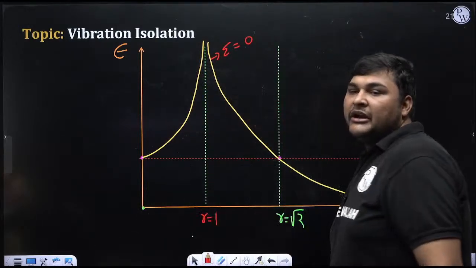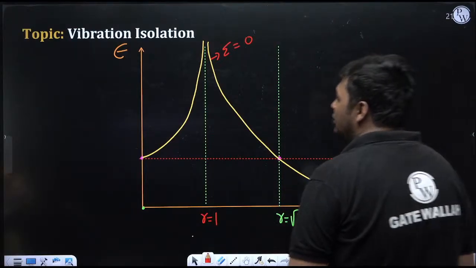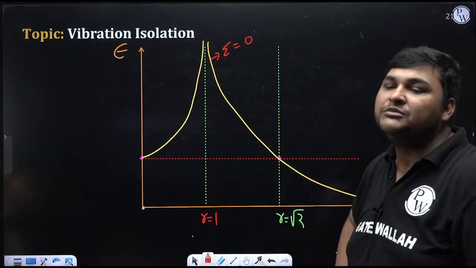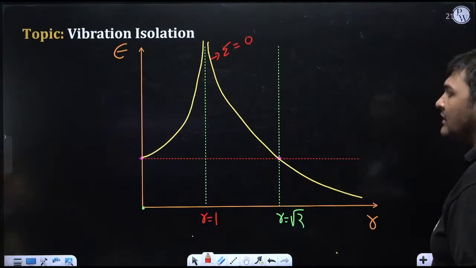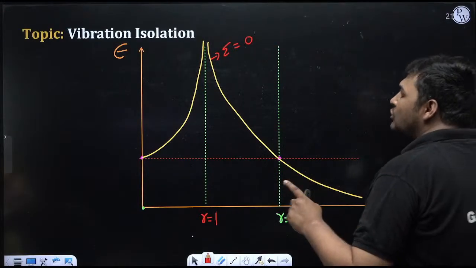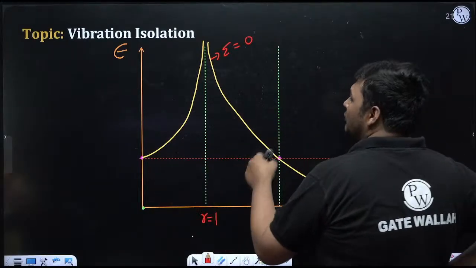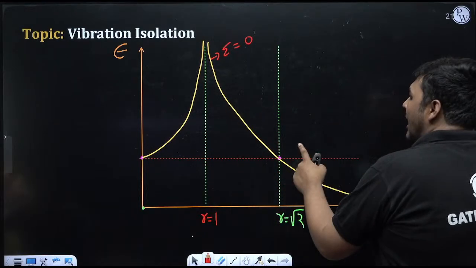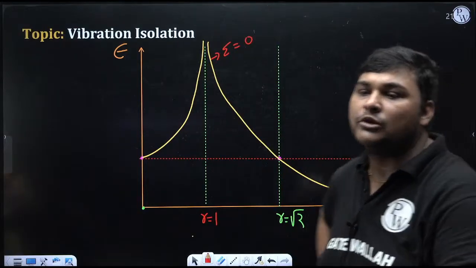Now try to understand the pattern. Right now it is for zeta equal to 0, and as we increase zeta, suppose the next fixed value of zeta I am taking is 0.1. Now I need not write the equation, just understand the pattern. When you draw the graph for zeta equal to 0.1, in that case also between 0 to root 2 epsilon will be more than 1. At root 2 epsilon will be equal to 1. And for r greater than root 2 epsilon will be less than 1.